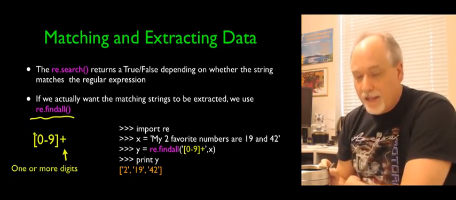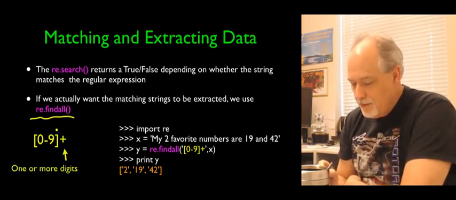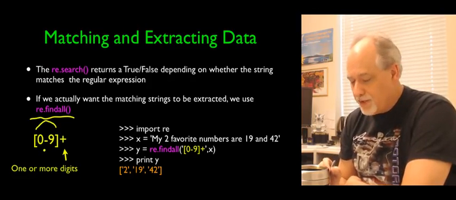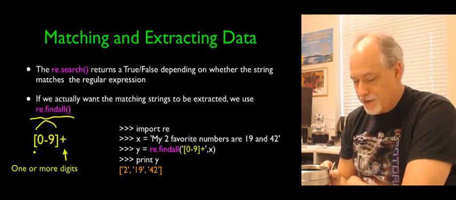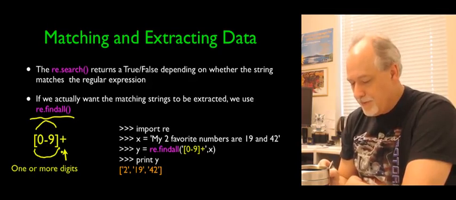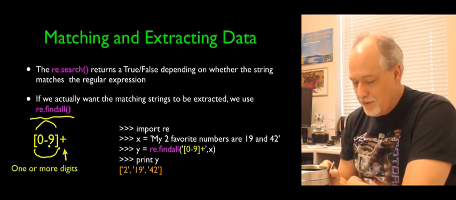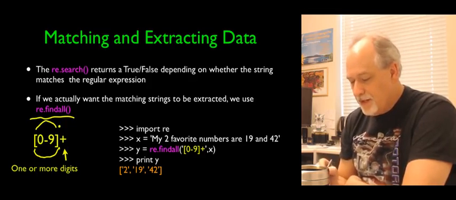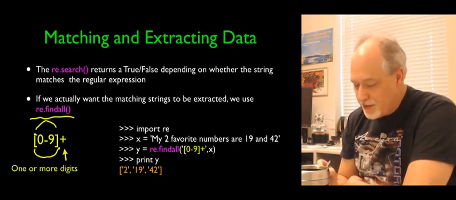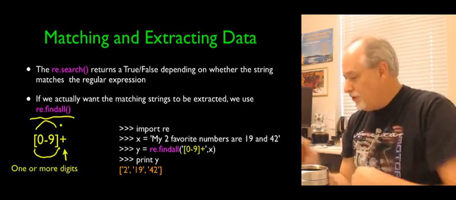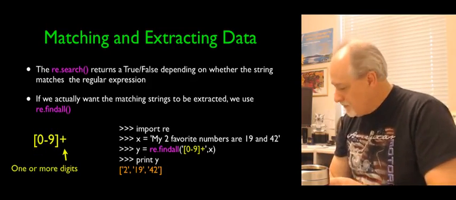The square bracket in regular expression language means a way to list a set of characters. So this is a single character that says, I want to match anything in the range 0 through 9. Plus means 1 or more of those. So this whole thing says 1 or more digits. That's a regular expression that says 1 or more digits. You can put other things inside here.